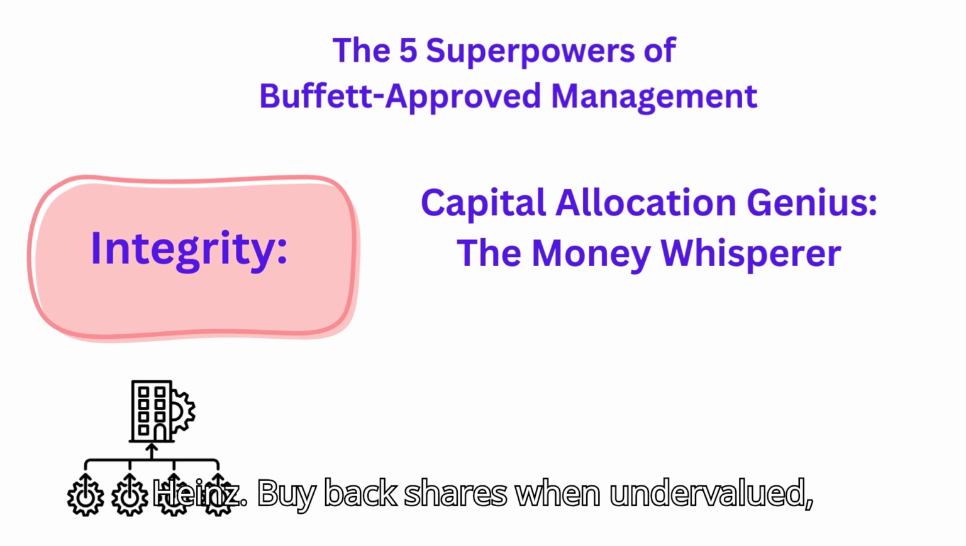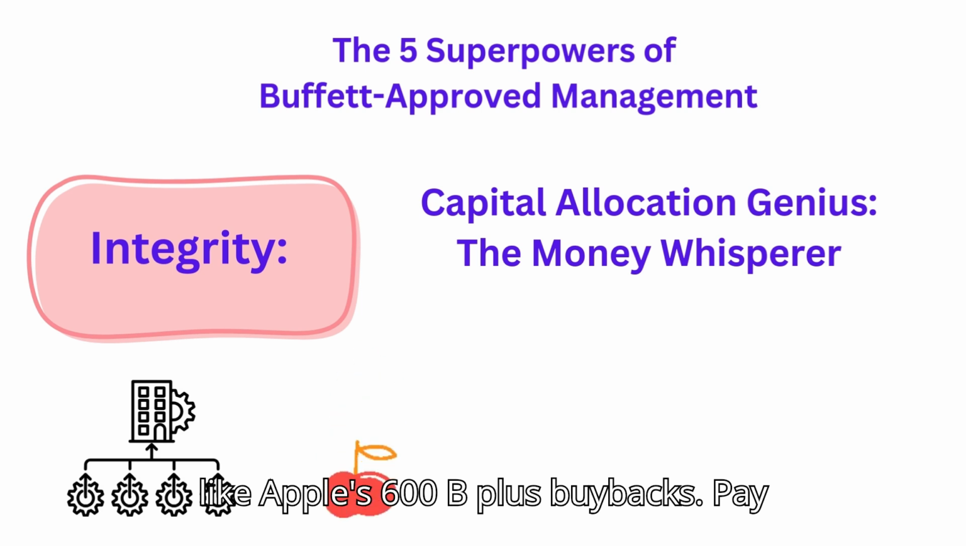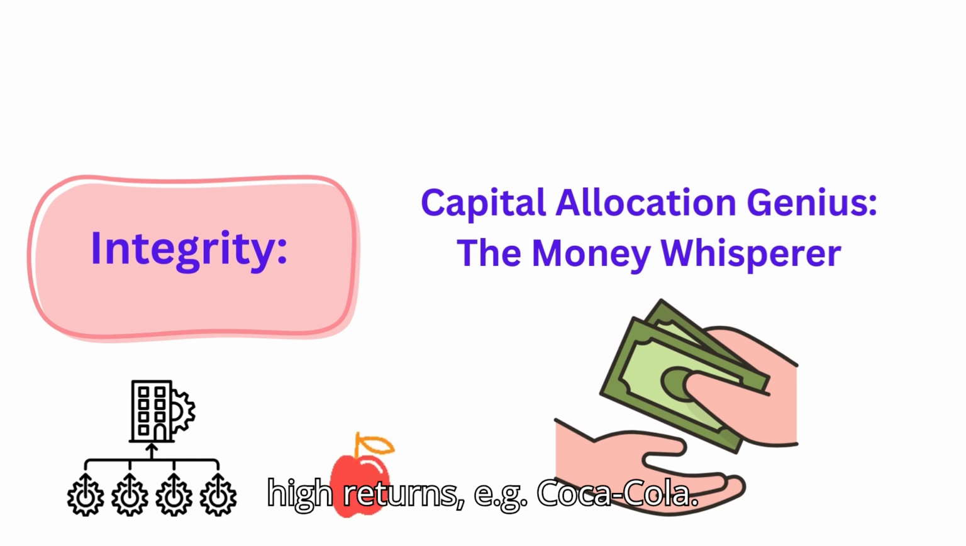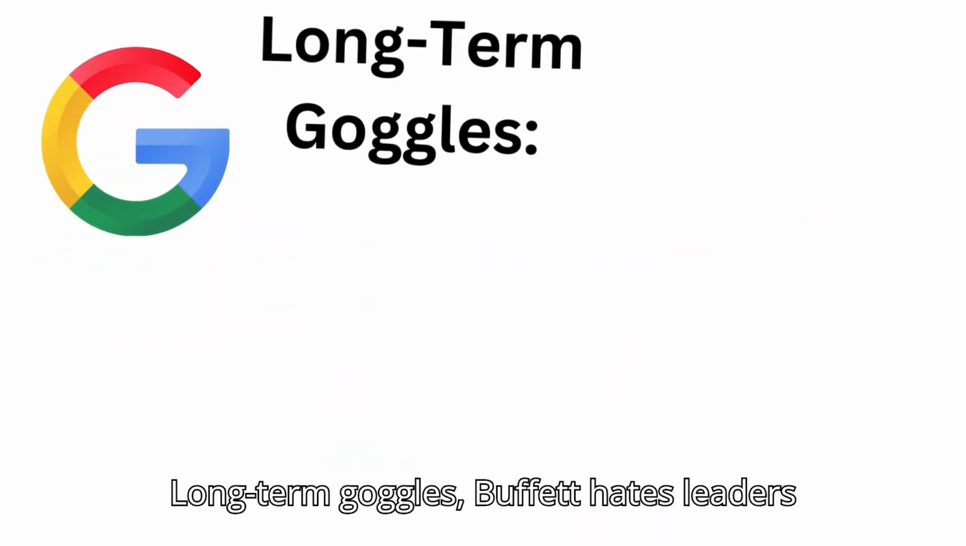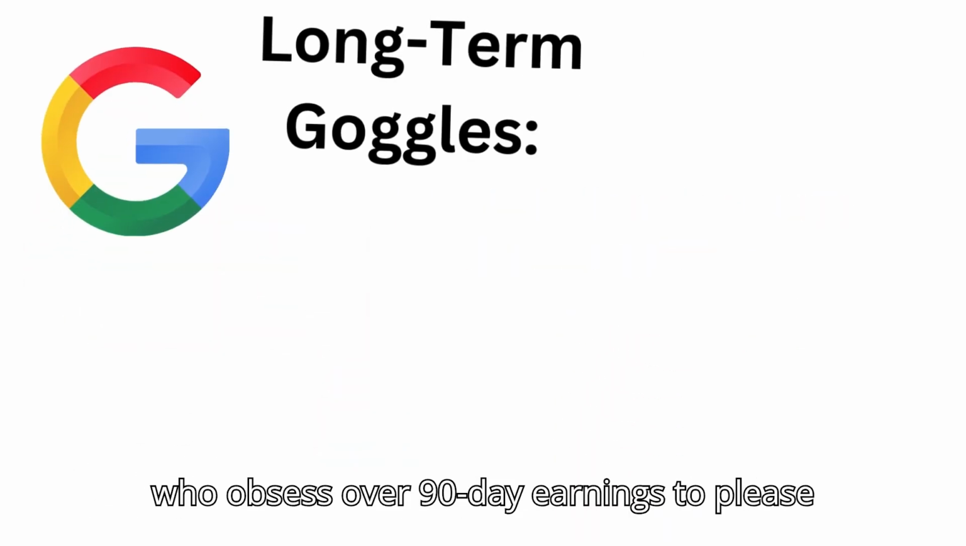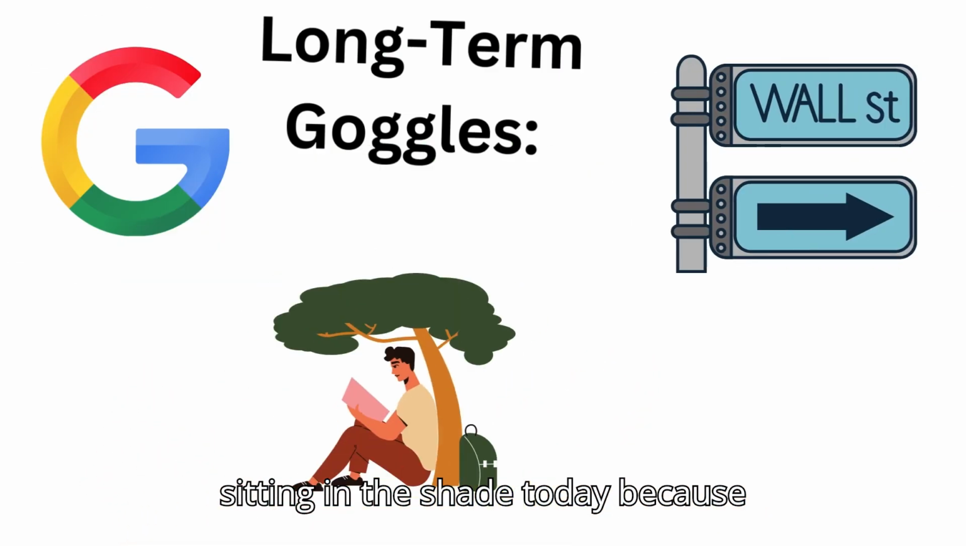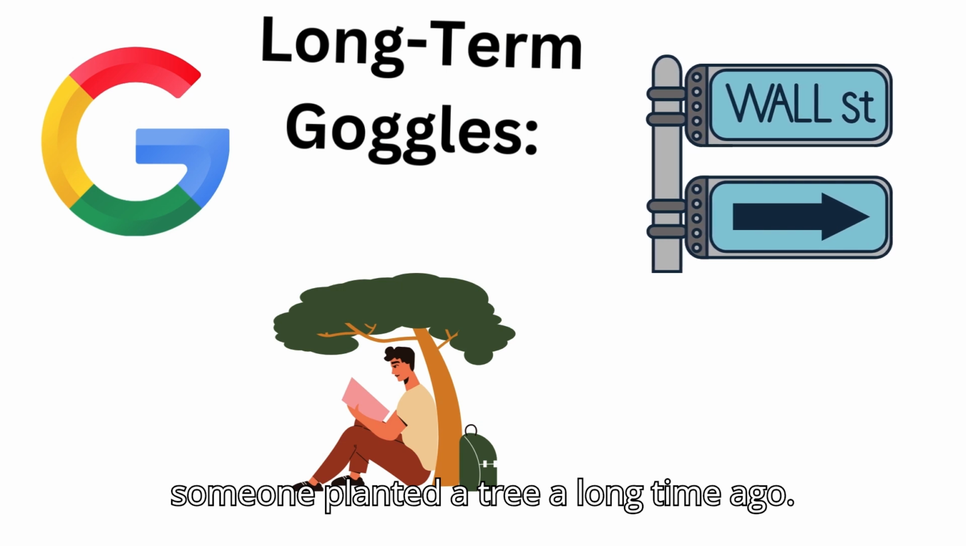Buy back shares when undervalued, like Apple's $600B-plus buybacks. Pay dividends only if they can't reinvest at high returns, e.g., Coca-Cola. Long-term goggles. Buffett hates leaders who obsess over 90-day earnings to please Wall Street. Buffett's take: someone's sitting in the shade today because someone planted a tree a long time ago.